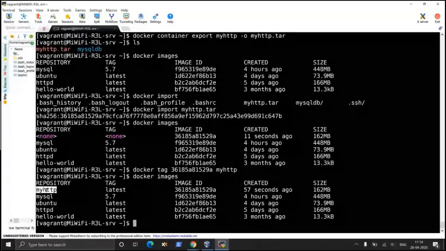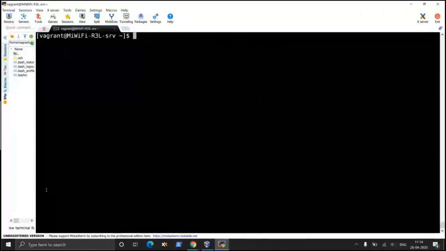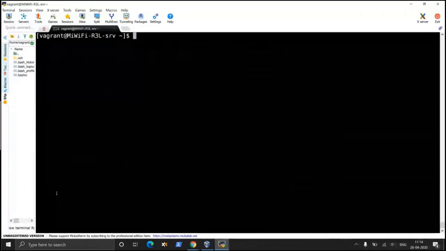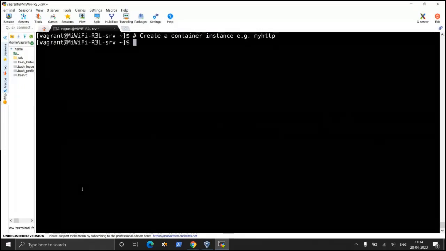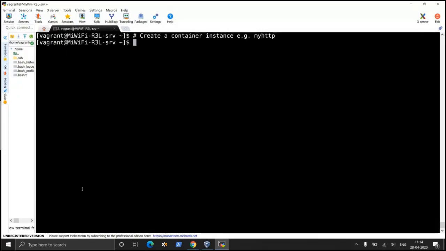So I am going to repeat the whole process of creating your own container image step by step. What did I do first? The first thing I did, create a container instance. For example, here this was my HTTP. Then make changes to the container by doing a docker exec.